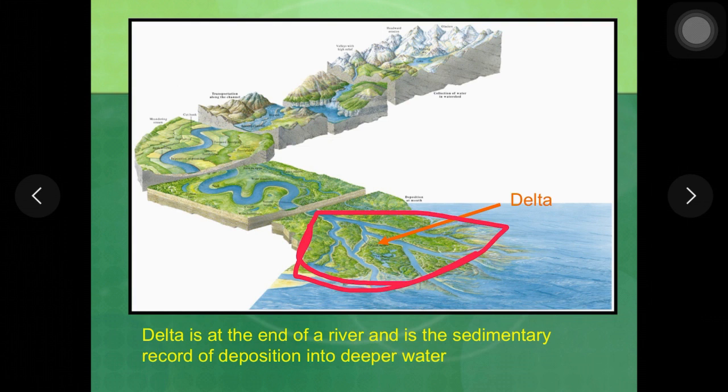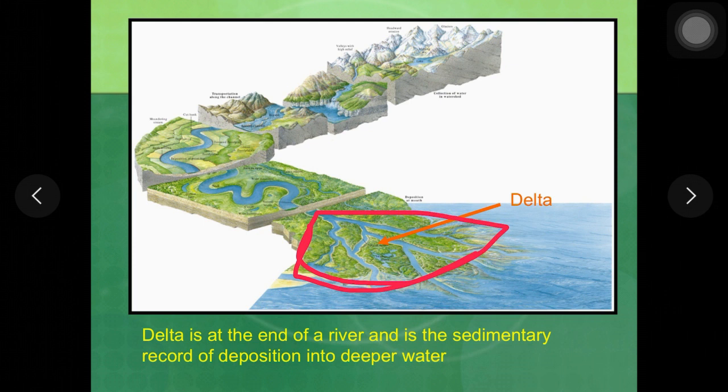Now this deposition of sediments is also called as progradation. Progradation is nothing but the movement of land towards the seaward side, and as the river enters the standing body of water, the carrying capacity of the river decreases, the competence of the river decreases, and it deposits the sediments to form a delta.